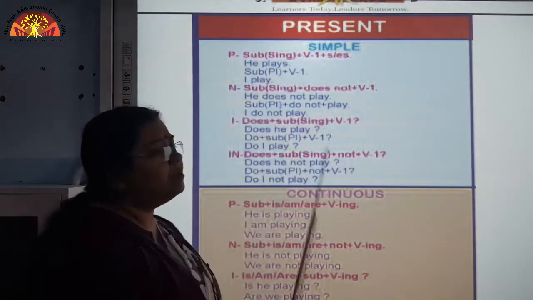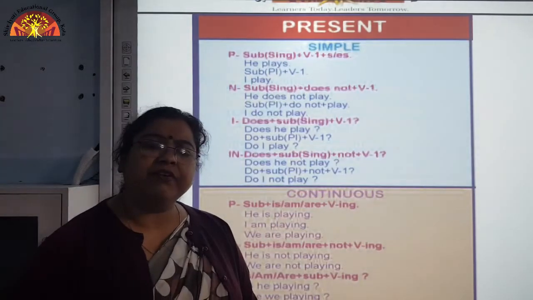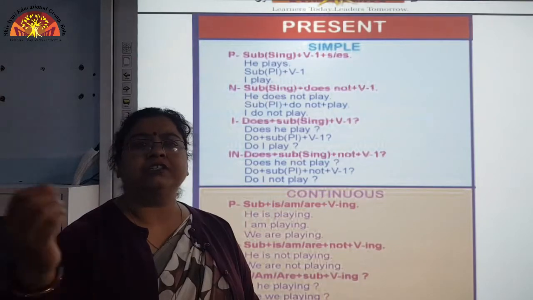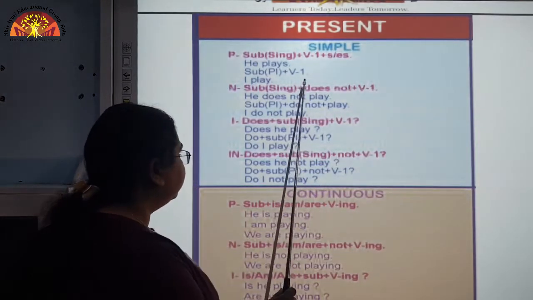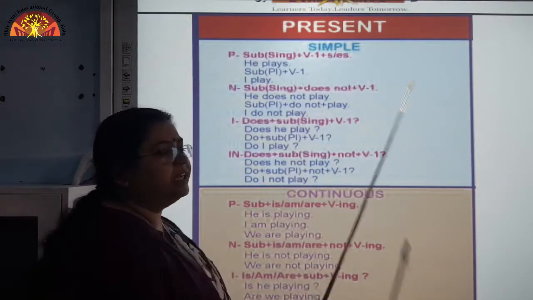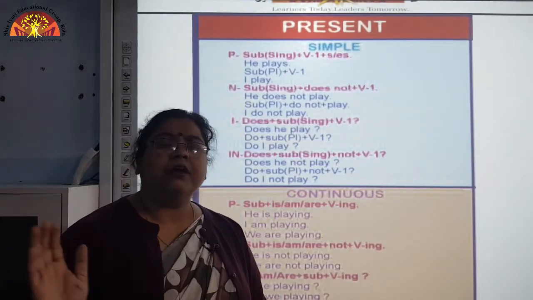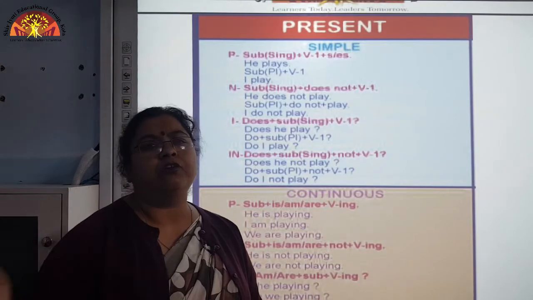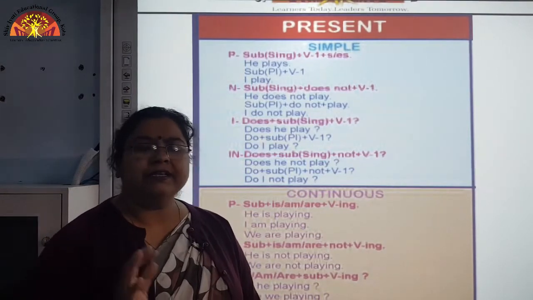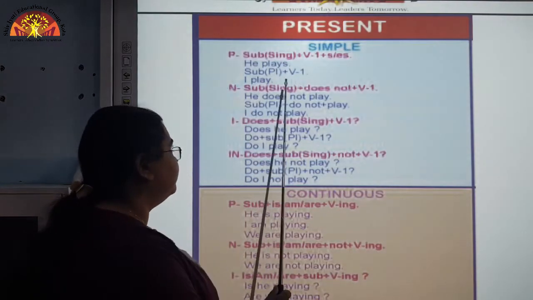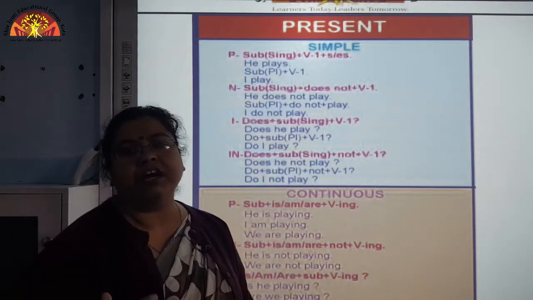In this manner we will write, or she sings a song. Here we can add the object and it will be followed further. Whatever the object is, it will follow the verb. It does not change the initial format, that is subject plus verb first form.